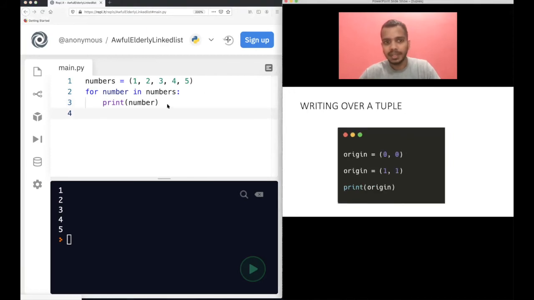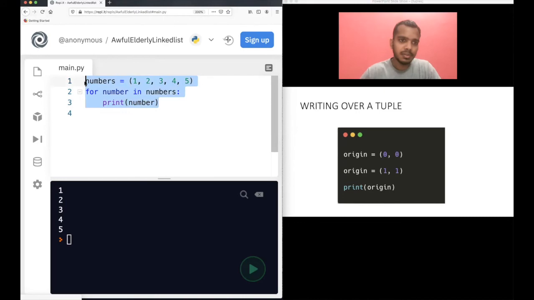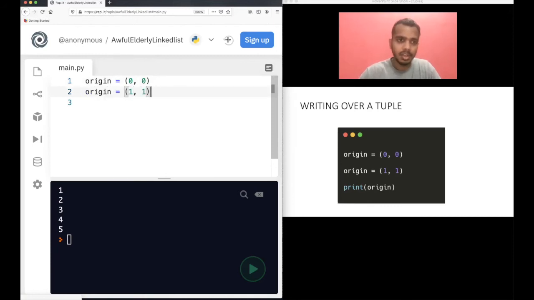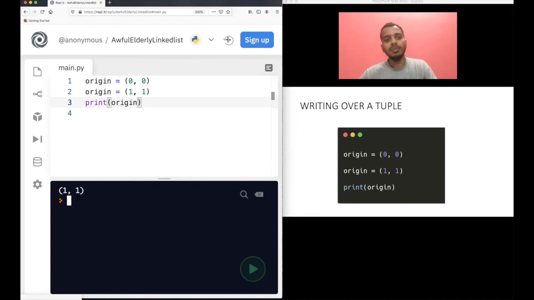Now, writing over a tuple. Of course I told you, you cannot modify the contents of a tuple, but you can overwrite it. Let's say origin equals 0, 0, but you want to change origin to some other value. Of course you can do this: equal to, then change it to 1, 1. Now if you print origin, in this case you see the output is 1, 1. It got modified. But why did it get modified?